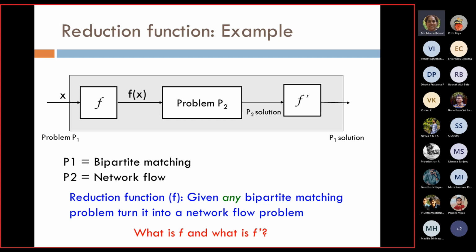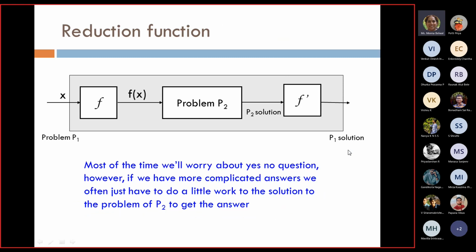What we did was we saw that the maximum flow is 3, and then we also found which edges are giving me that flow. That was the solution for my bipartite matching. So that is your f dash: you are doing something to the solution that you have got from P2 to get the solution for P1. I think I did not explain it clearly here.